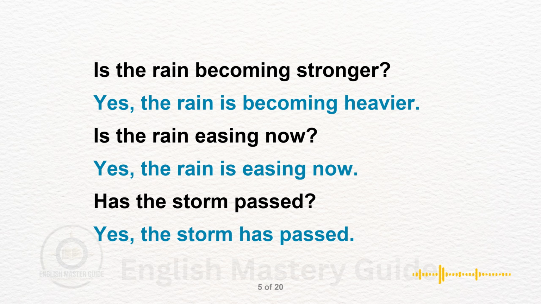Has the storm passed? Yes, the storm has passed. Has passed uses the present perfect to describe a recent event with a present result.